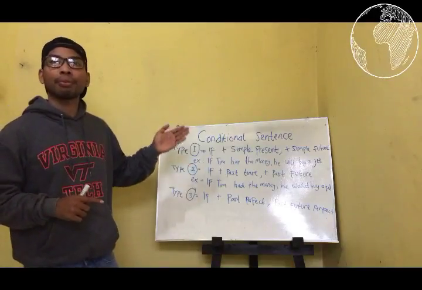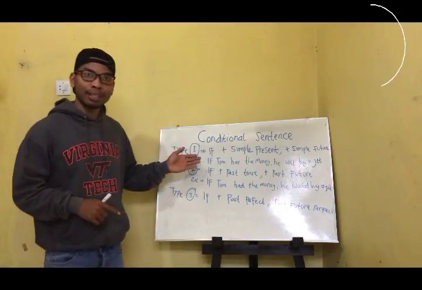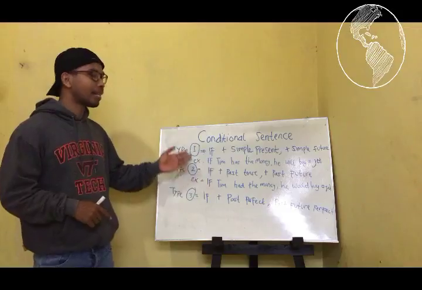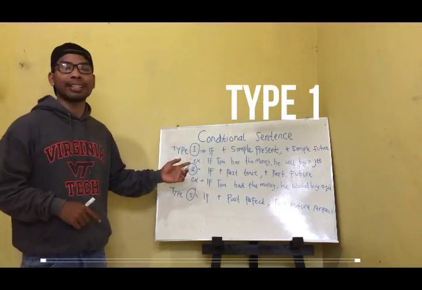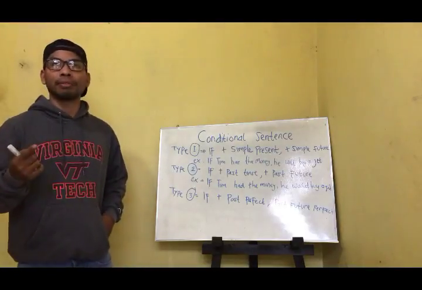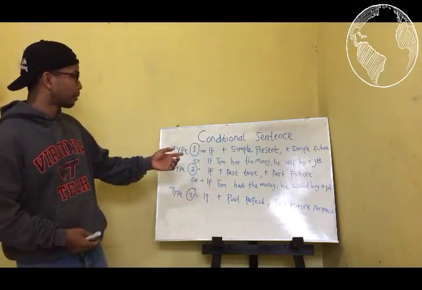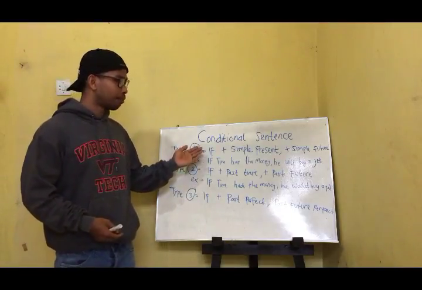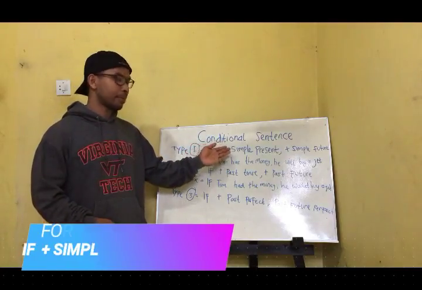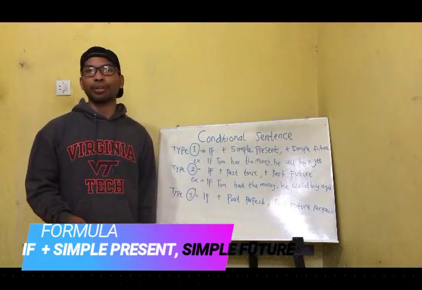We have three types of conditional sentence. The first one is type 1, and type 2, and type 3. So now let's focus on type 1. In type 1, it is still possible if one of the conditions is fulfilled. So for example, the formula is if plus simple present, comma, and simple future.